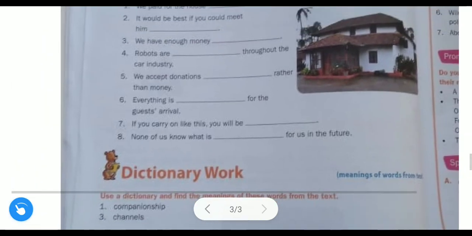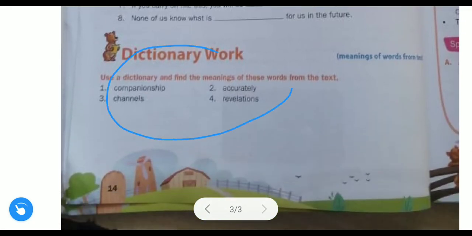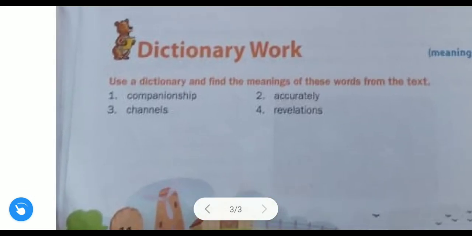So just complete this exercise. Write down everything in your classwork notebook. Here dictionary work is given. This is for homework. You have to write down the meanings of all these words. Companionship, what is the meaning of companionship? Write down from the dictionary. It means being friends with someone. Accurately means correctly. Channel means what? A television or any television channel. You see in the dictionary and write down the meanings of all these words.